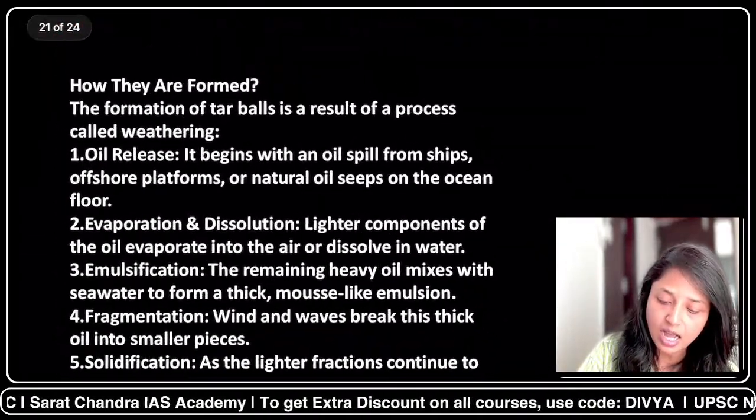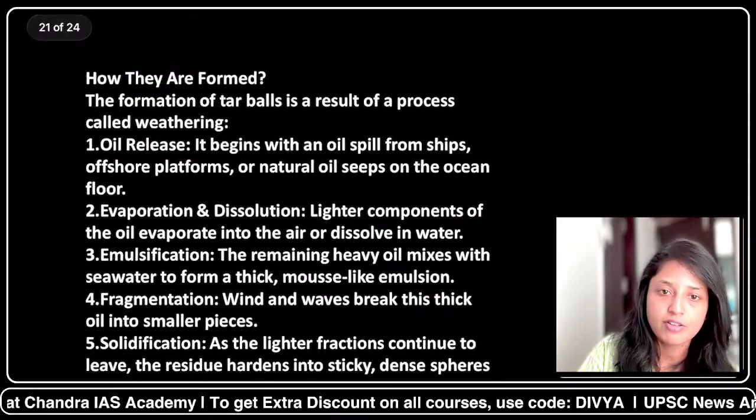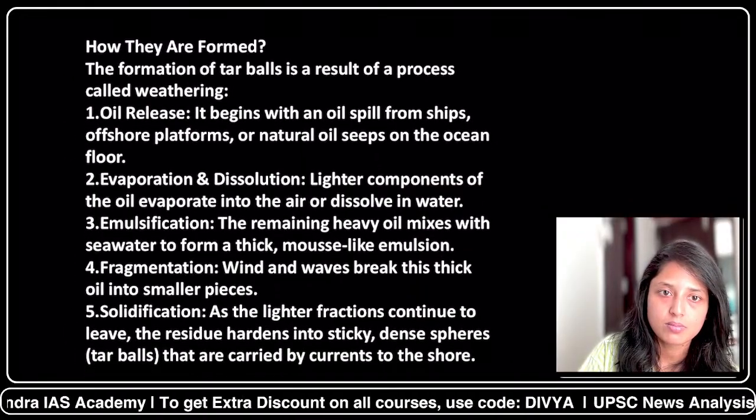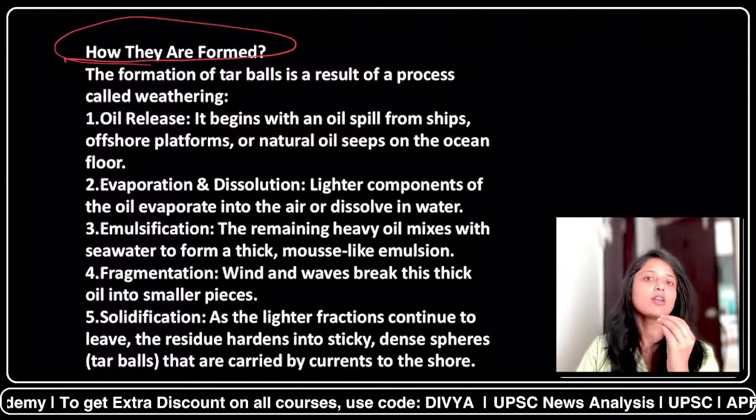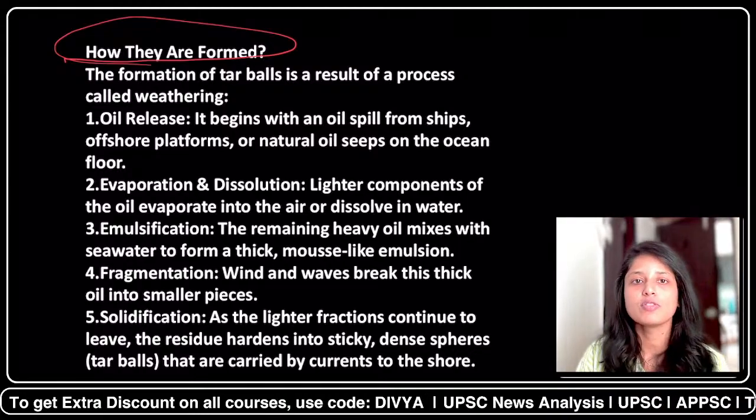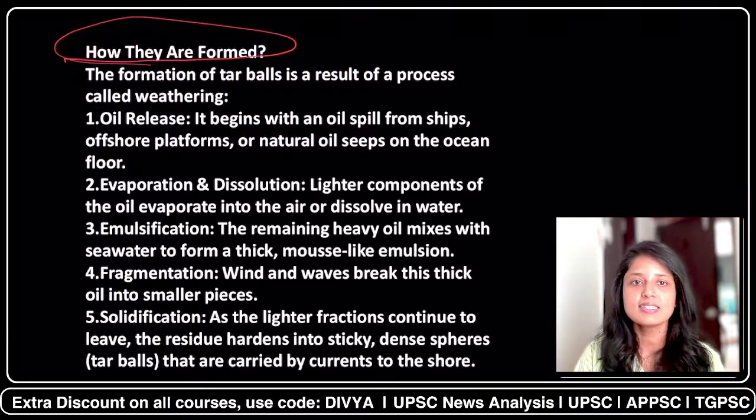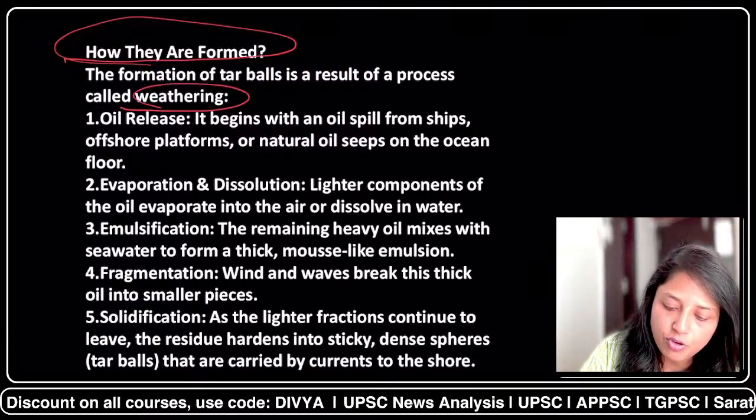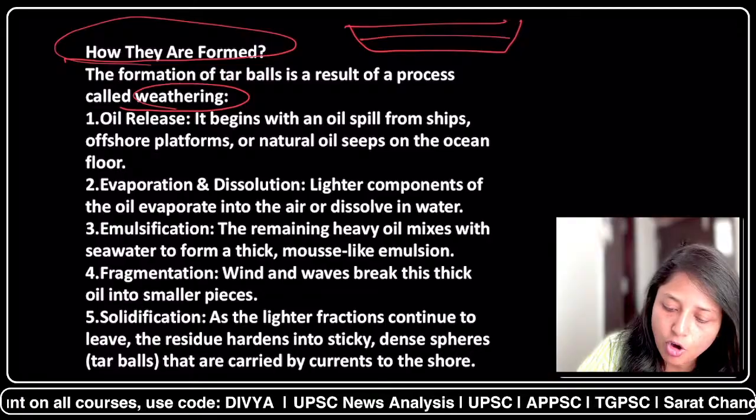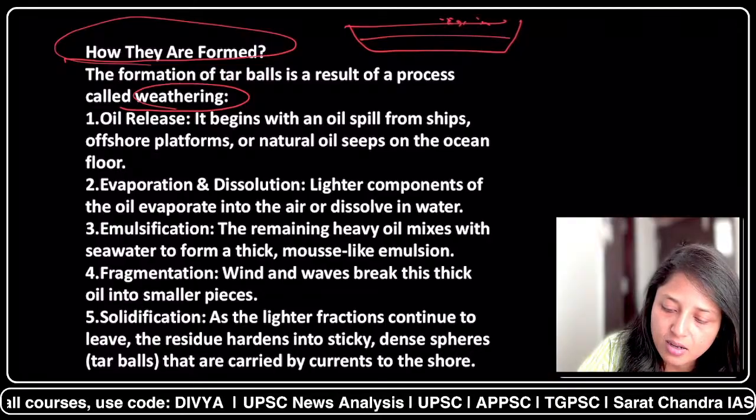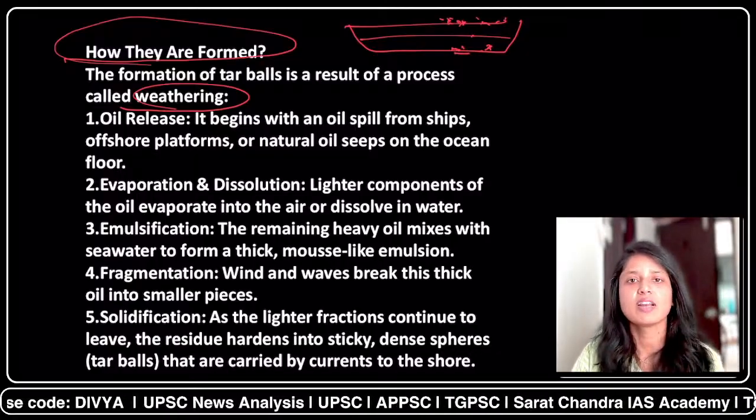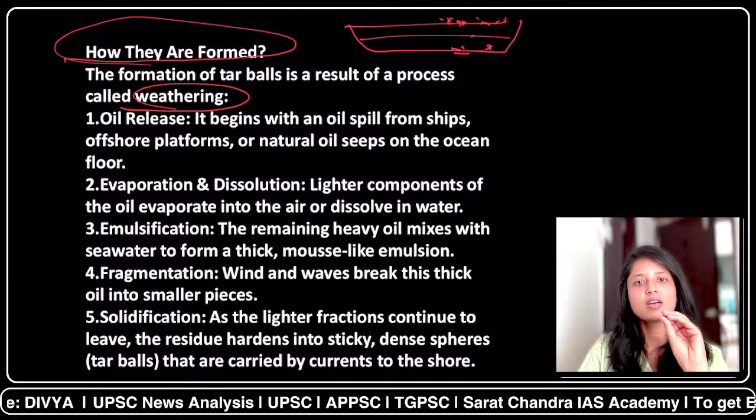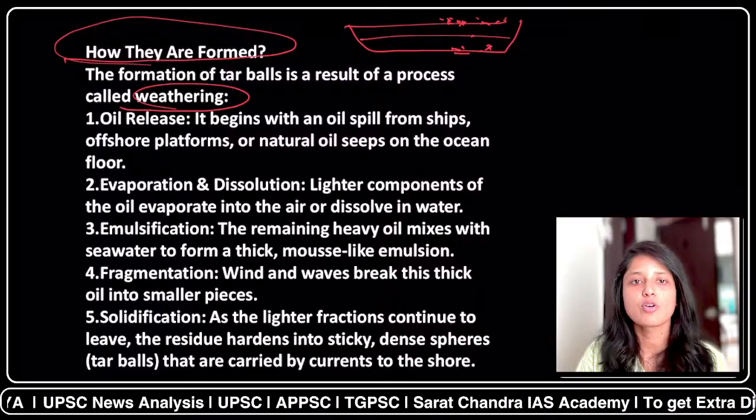Now let's discuss how they are formed briefly. I think we already discussed that tar balls are the weathered form of the crude oil which got spilled at the sea floor. Weathered form means, for example, for a long period of time oil is lying on the sea surface and sea floor. Over a period of time, temperature will act, winds will act, and it will convert its form. So that's why we call it weathering.